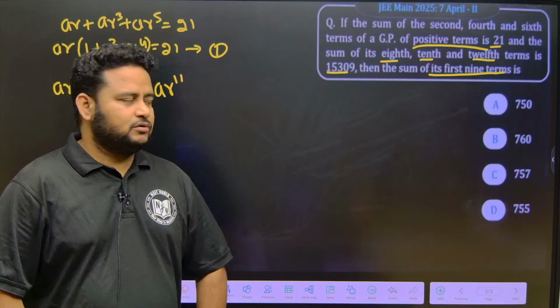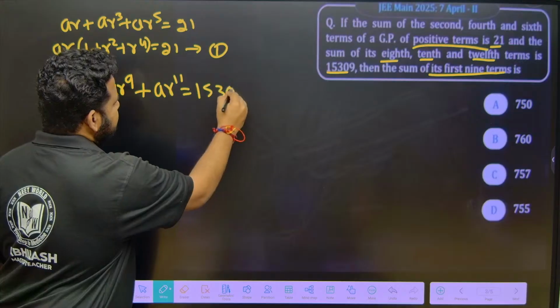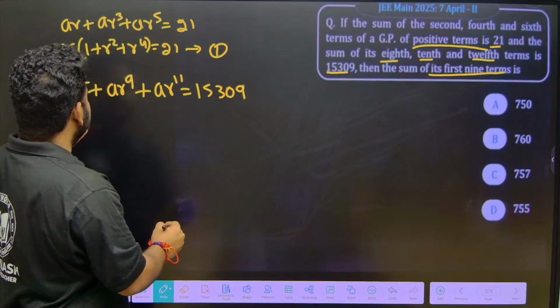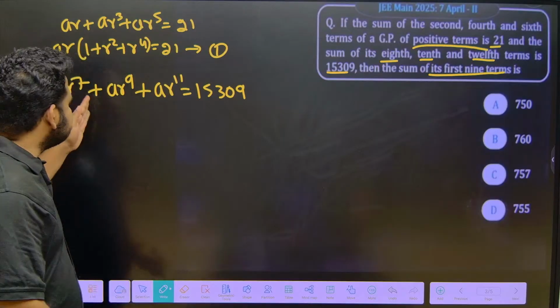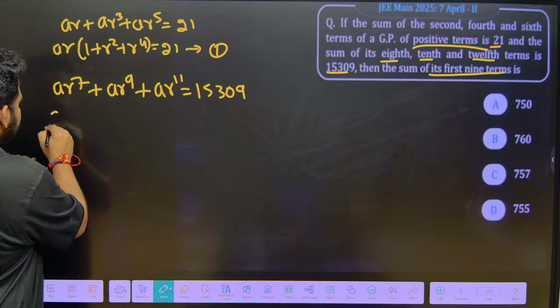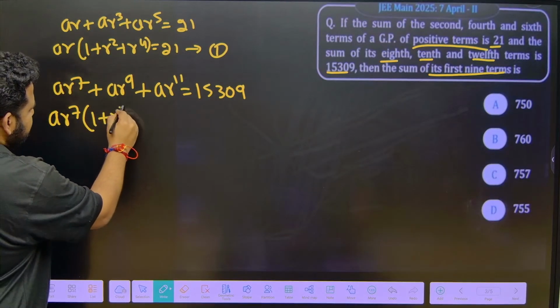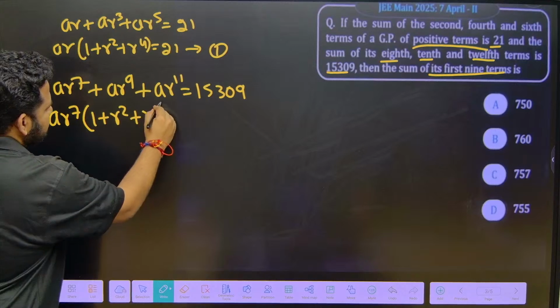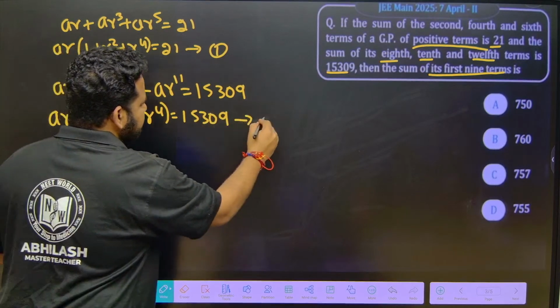Now what do we have to do? This is equal to 15309. Similarly, what I took common there, same thing you have to take common here. No, you cannot take AR common here. You can actually take AR^7 as common. If I take AR^7 common, this will be 1 plus R square plus R to the power of 4. This will be equal to 15309. This will be equation 2.